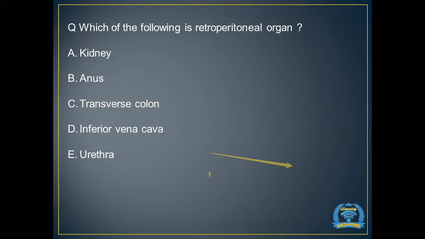So it's kidney, which is the right answer. That is SAD PUCKER. And what are the examples of intraperitoneal organs? Can you repeat it for us, please? Stomach, ileum, jejunum, cecum, appendix. And appendix also. Yeah, appendix also.